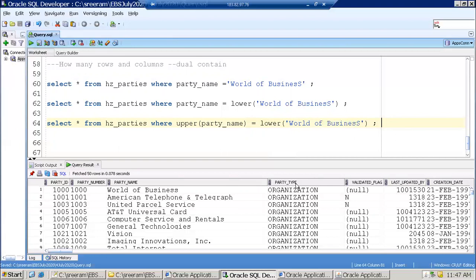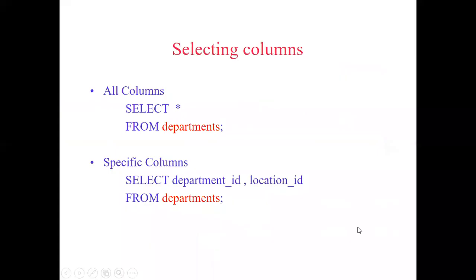Okay, so let's get back to our slide. Okay, where are we? Select columns, select, and from clause, we are a little bit clear. We have a few more examples, but later on we'll try to understand them one by one.